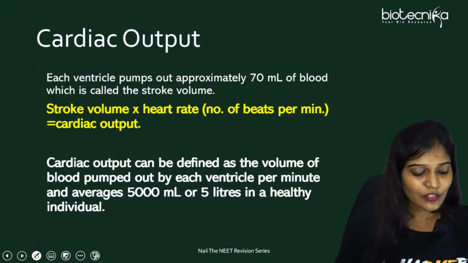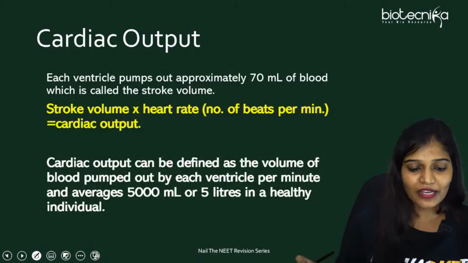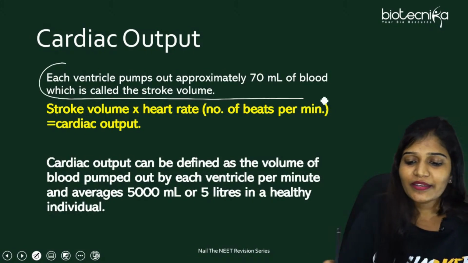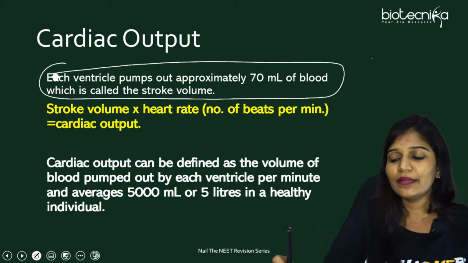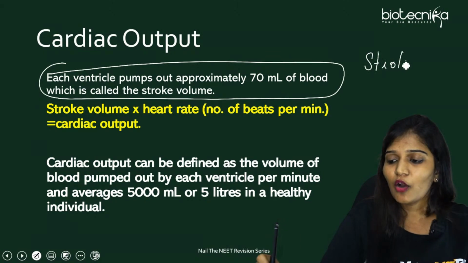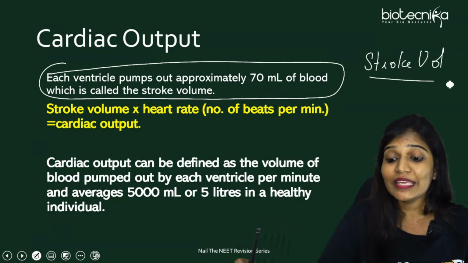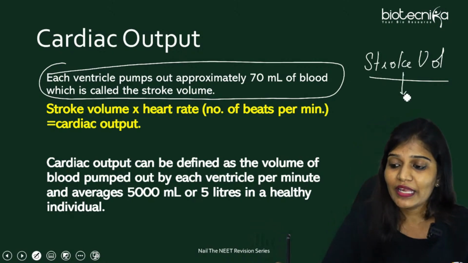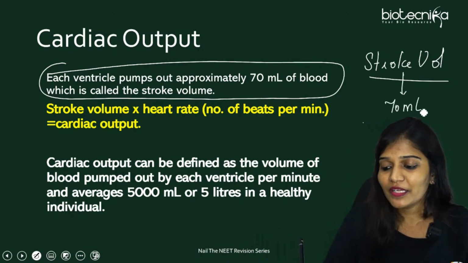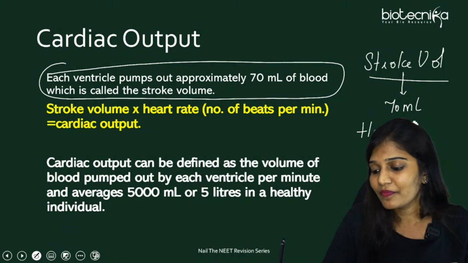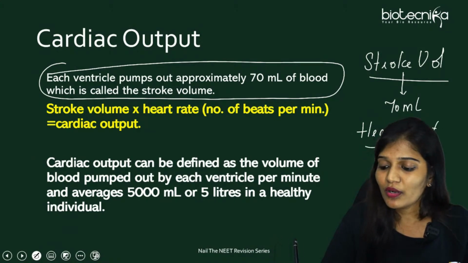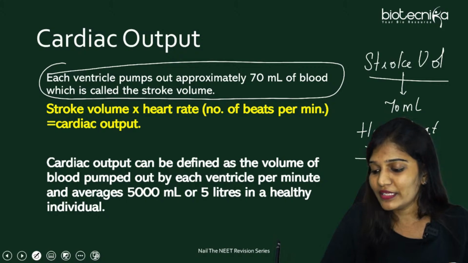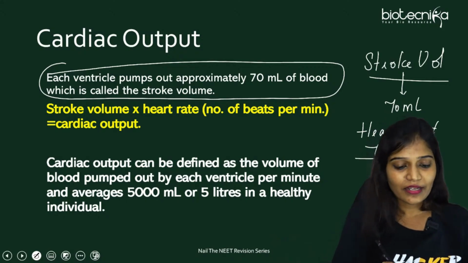Okay, this question I gave for homework. So we already know the important points. Each ventricle pumps approximately 70 ml. Stroke volume: how much is the volume of blood pumped by each ventricle? Not one ventricle, each ventricle. It is 70 ml. Heartbeat we know is 72 beats for 1 minute. So how to calculate the cardiac output?